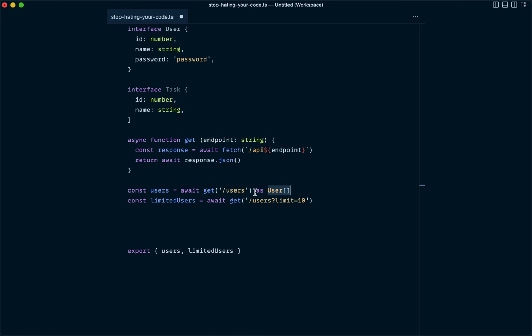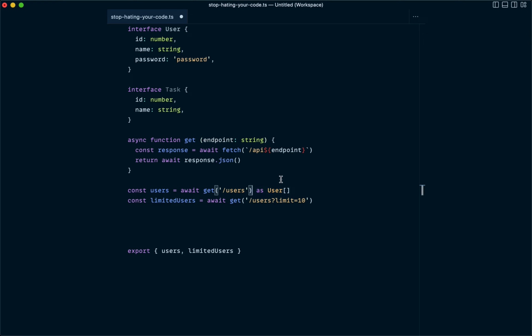It's just going to blindly trust us when we say as user array, and it's just going to go with that. We'll get type safety down below if we use this users variable, but TypeScript is not going to question us in here. So that's where we can start to introduce a good amount of risk in our applications when we start to turn off TypeScript in this way and just tell it to trust us.